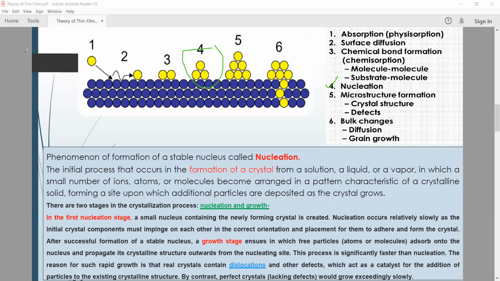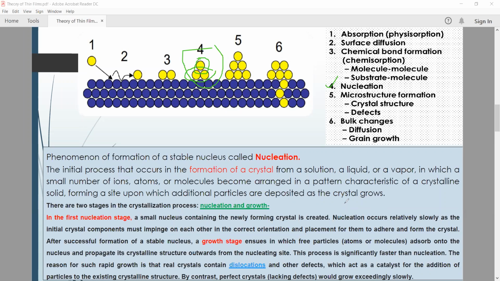So we can observe here two particles, but here additional particles are deposited as the crystal grows.